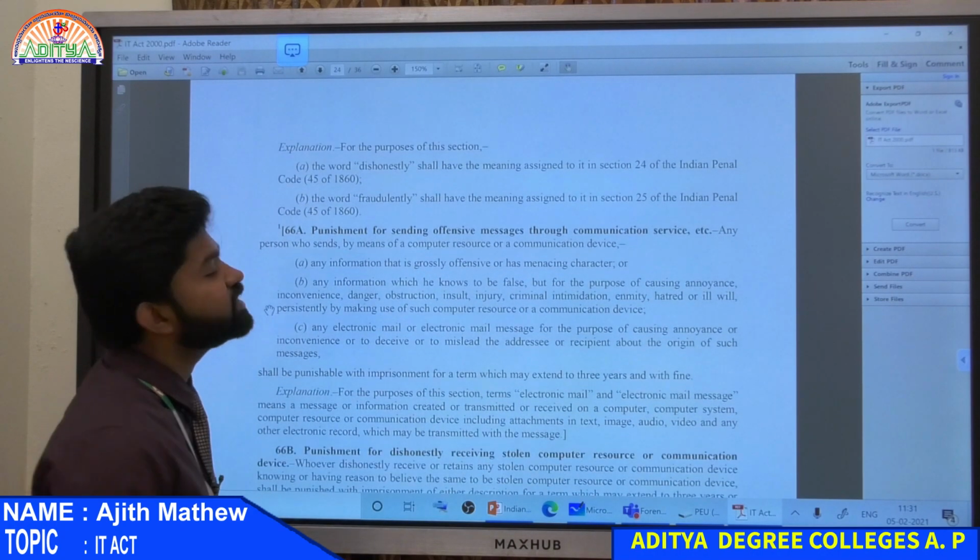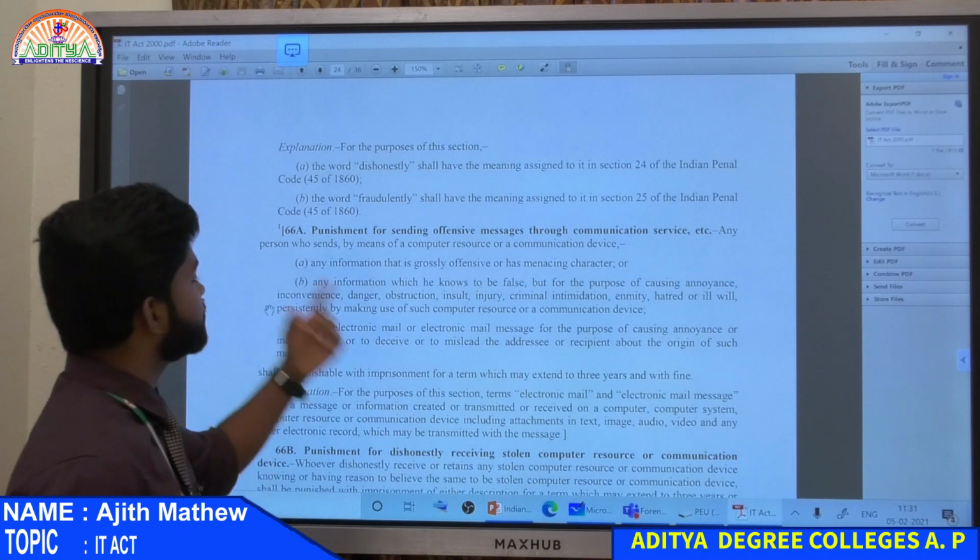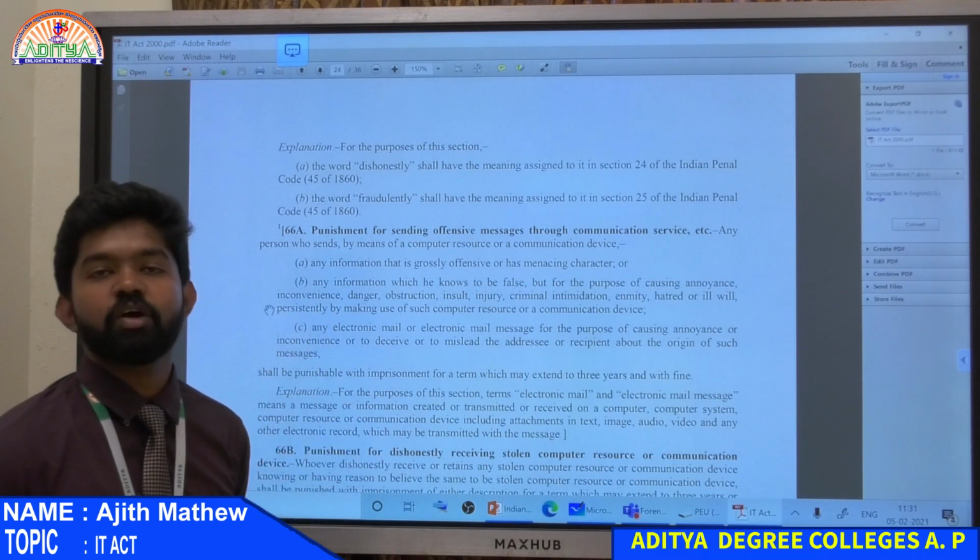Punishment for sending offensive messages. So section 66A starts here, that is punishment for sending offensive messages.